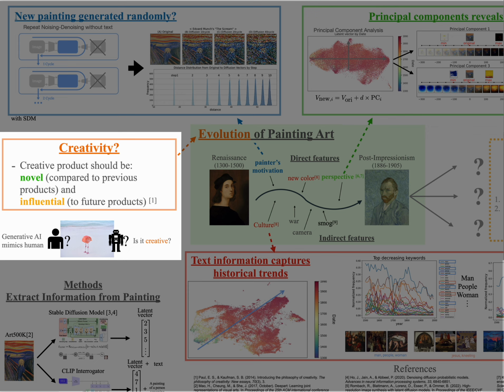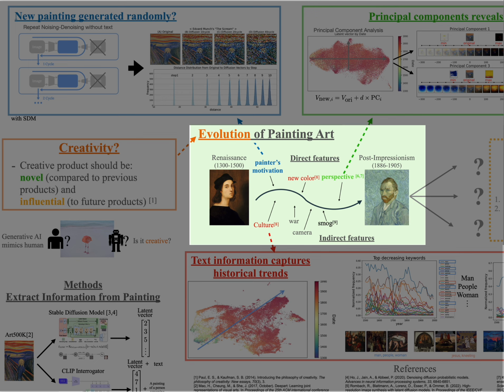According to former studies, creative products are novel and influential. They represent something more compared to previous products, and future products are influenced by them. In other words, creative works have their special idea, concept, or message compared to previous ones, and future products would follow, mimic, or reproduce this kind of creative idea. So how can you quantitatively observe this?